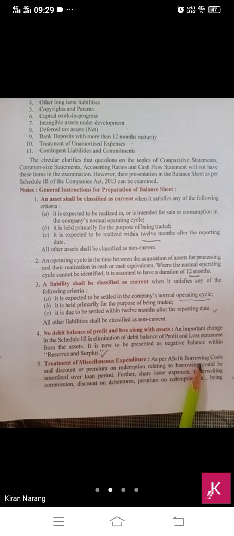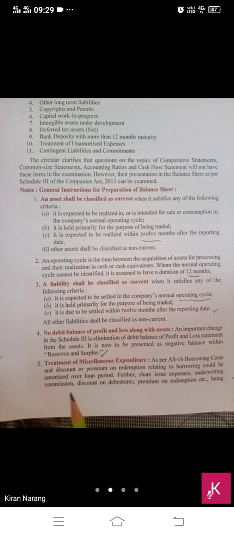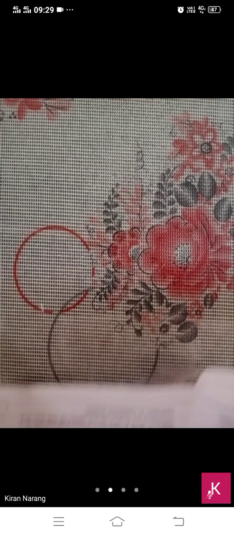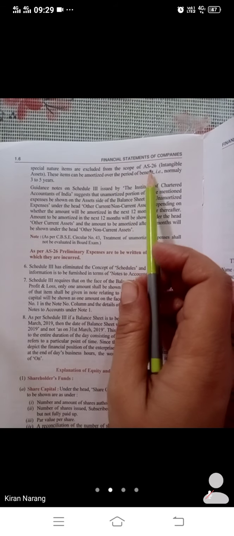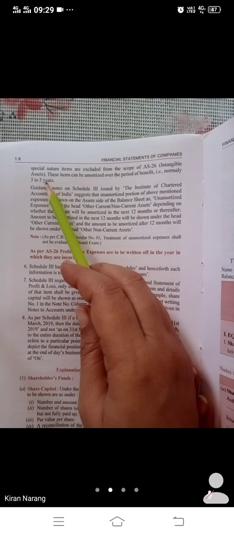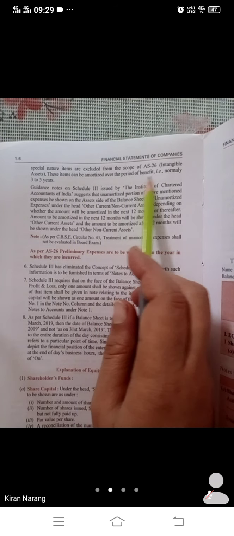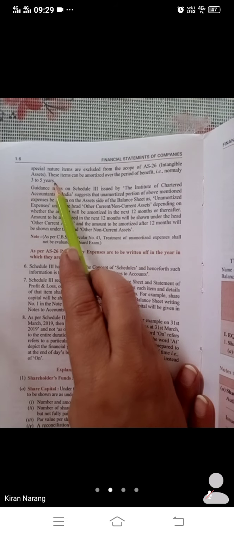Then treatment of miscellaneous expenditure. As per Accounting Standard 16, borrowing cost and discount or premium on redemption relating to borrowings should be amortized over a long period. Further, share issue expenses, underwriting commission, discount on debentures, premium on redemption, etc., being items of special nature, are excluded from the scope of Accounting Standard 26, intangible assets. These items can be amortized over the period of benefit, normally 3 to 5 years.